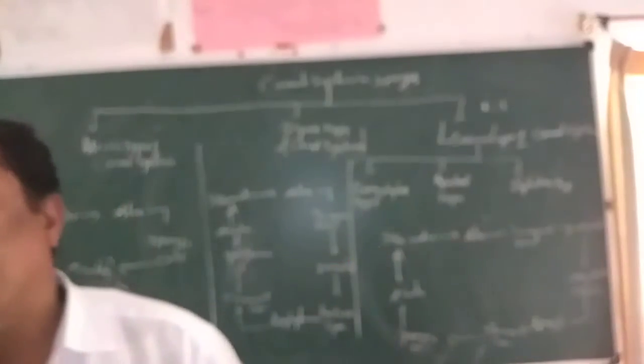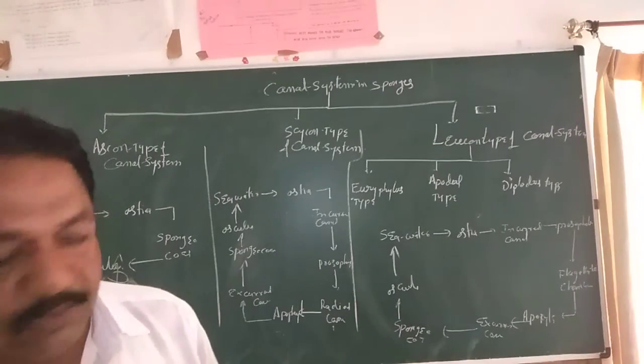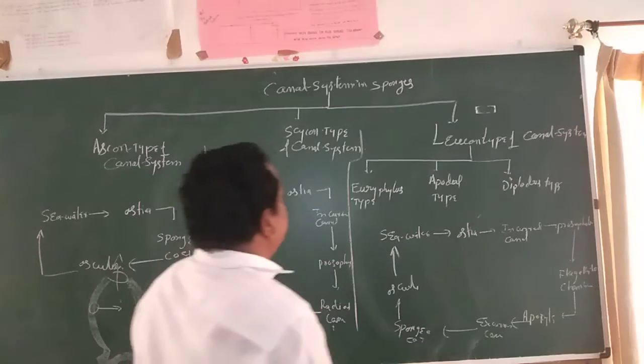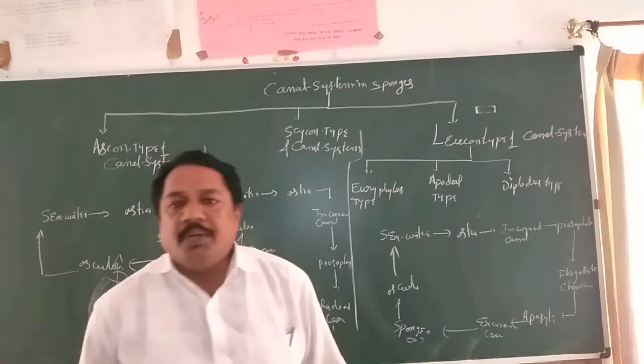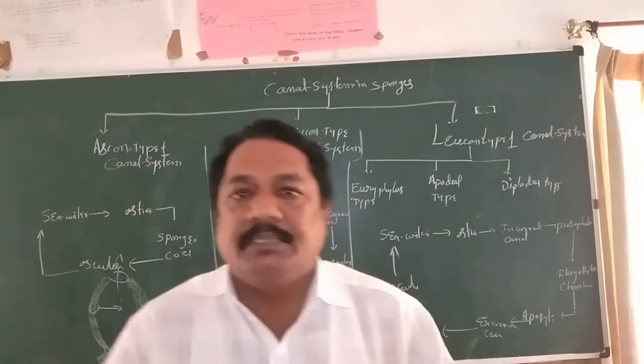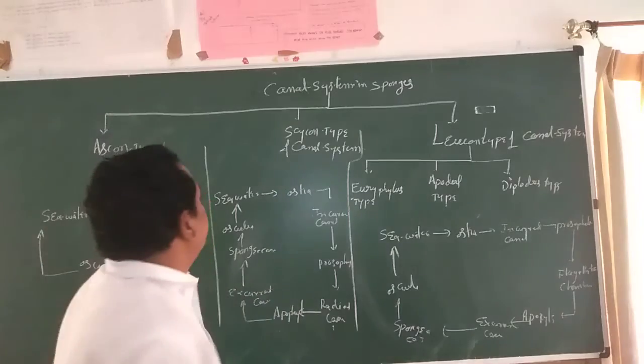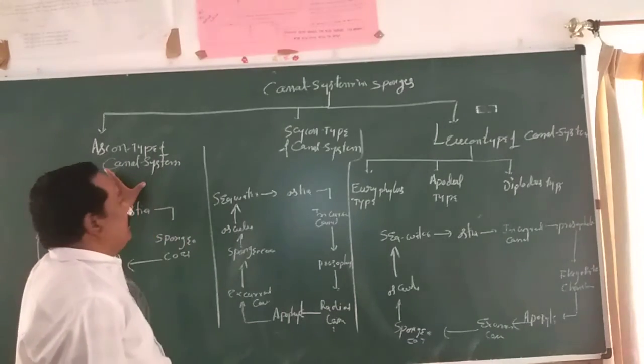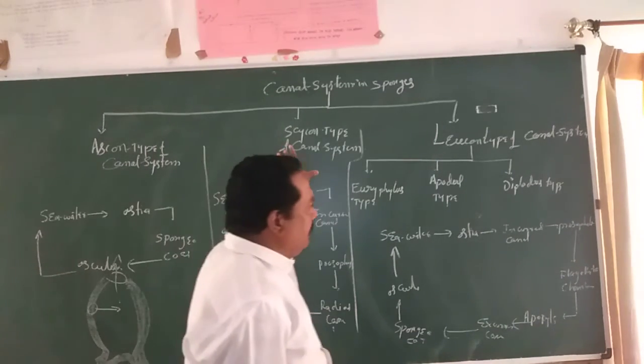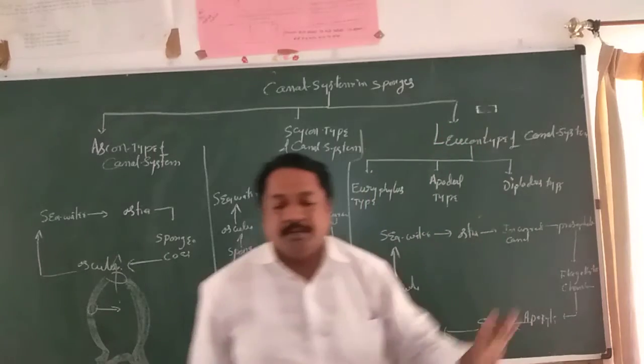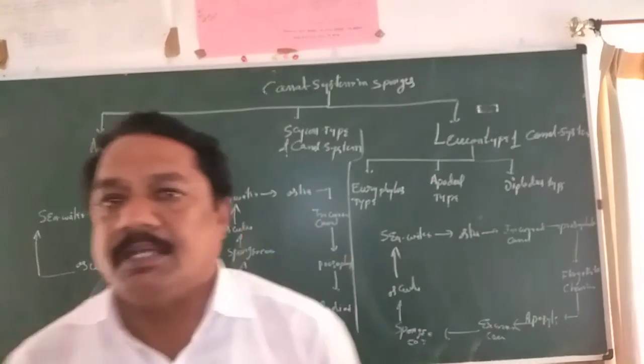It is also a very peculiar system present in the sponges. So that system is called the canal system in sponges. The canal system in sponges is classified into three main categories: one is the Ascon type of canal system, the Sycon type of canal system, and the Leucon type of canal system. In total, three different kinds of canal systems are present.